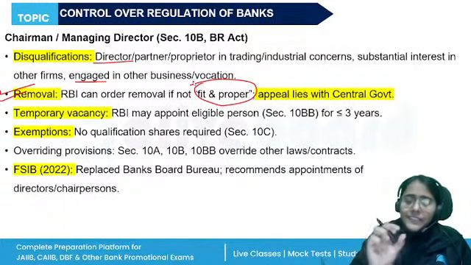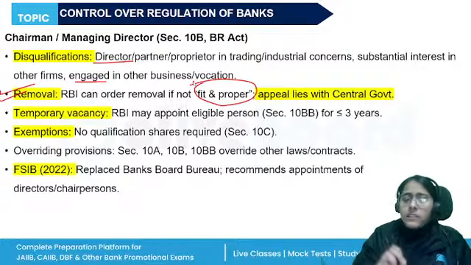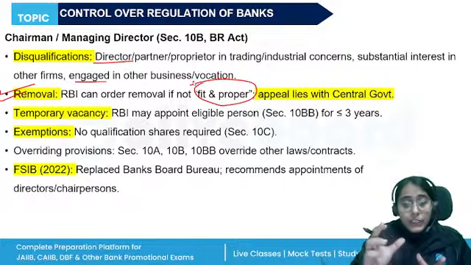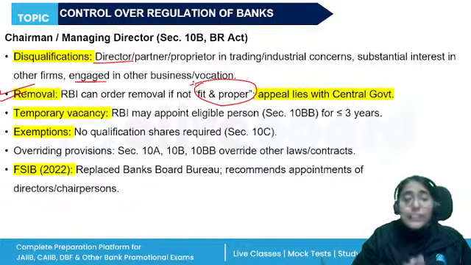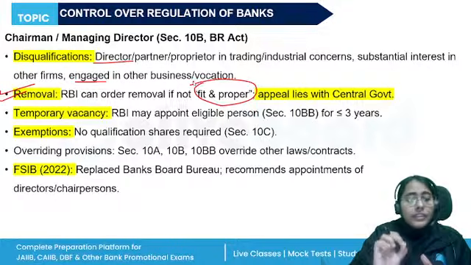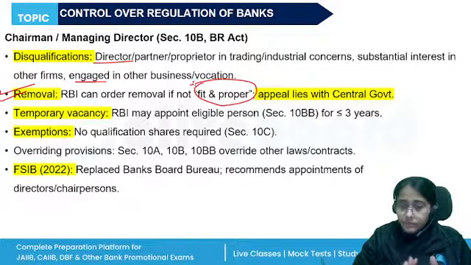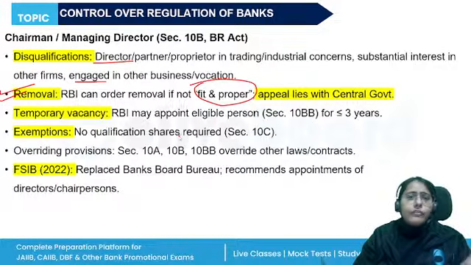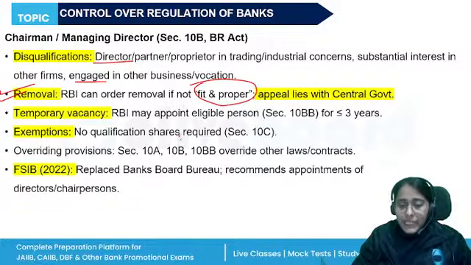RBI will give the reasons in writing, an opportunity of being heard, and then they will remove the person. Now, when such person is removed, a new director has to be appointed within 2 months. If RBI says that the bank is unable to appoint this person, RBI will appoint a suitable person in her or his place, whoever is removed, right? And they will also hold office for the residual period, whatever was left for the previous chairperson. Again, they also have the right to make an appeal to the central government within 30 days, right?